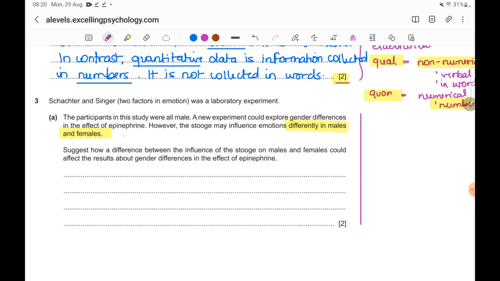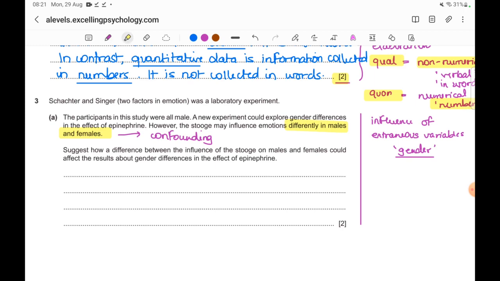When I'm reading this, what comes to my mind immediately is confounding, or influence of extraneous variables, uncontrolled variables. If you've done your extraneous variables lesson well, you will immediately be able to catch this. The extraneous variable named here is gender. They want us to consider how gender could confound the results.